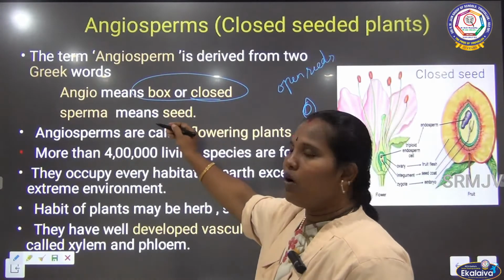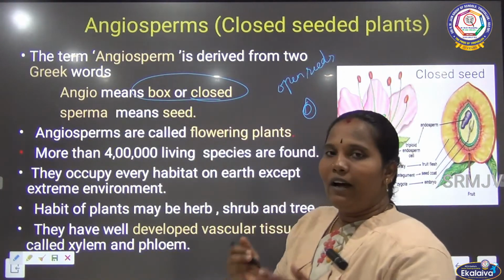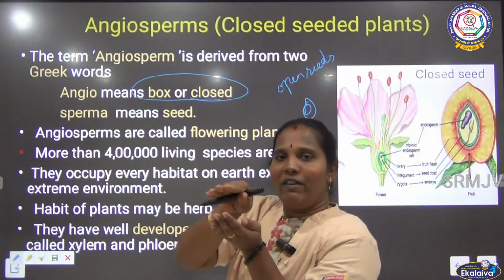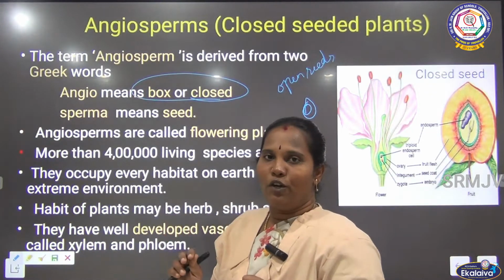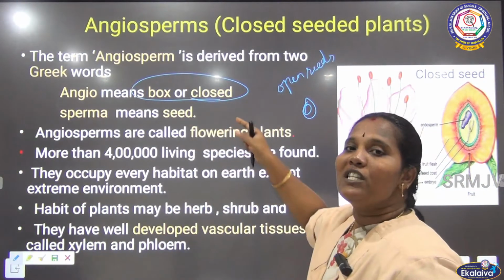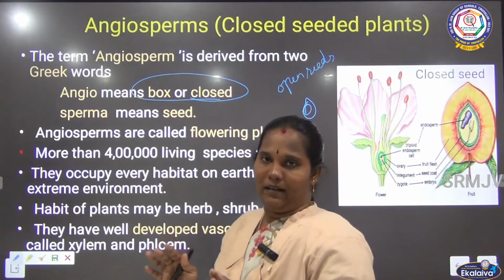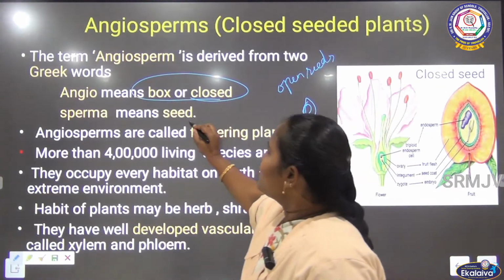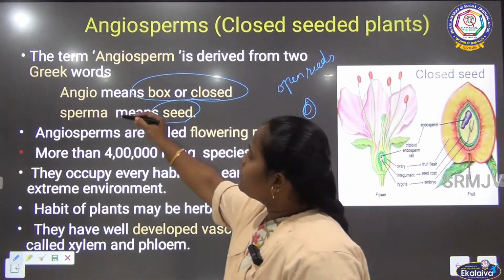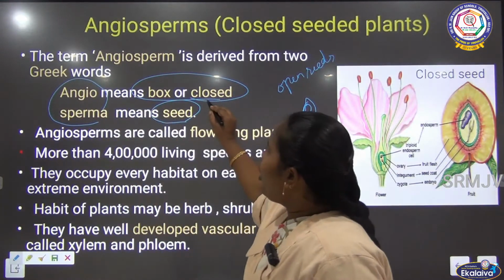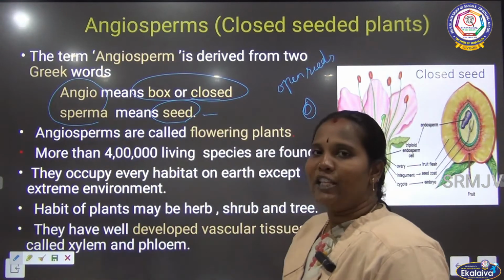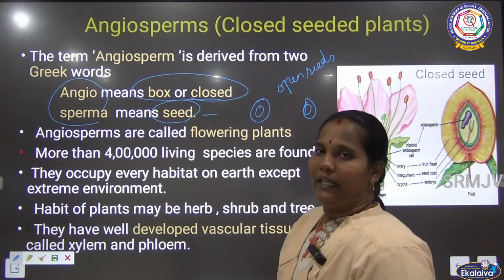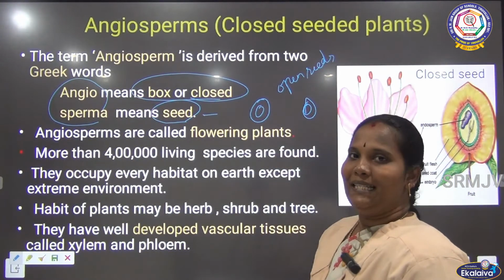Angio means box, or closed. We know that a box is something we use to keep something inside, and after that we close it. As well as that, it has the closed seed. The seeds we cannot see naked. This kind of plants are called angiosperms. Sperma means seeds, we know very well. So angiosperms means closed seeded plants. The ovules are covered with the ovary, so it is called closed seed plants, angiosperm.